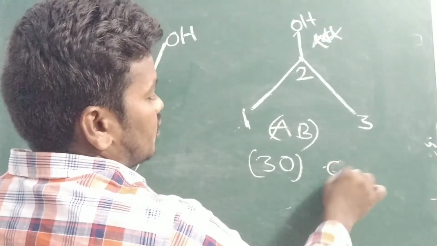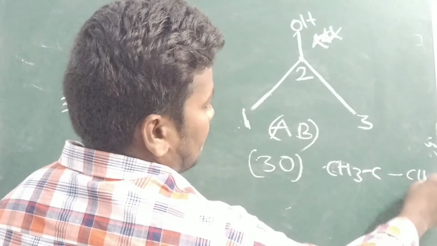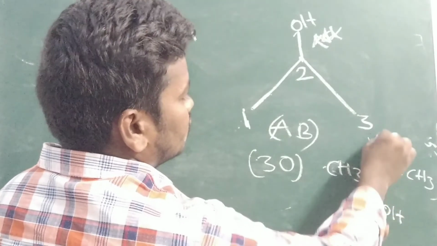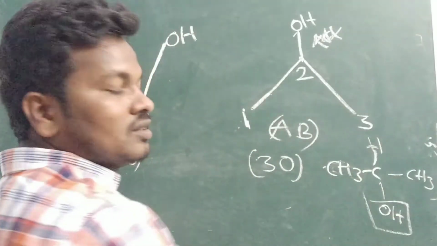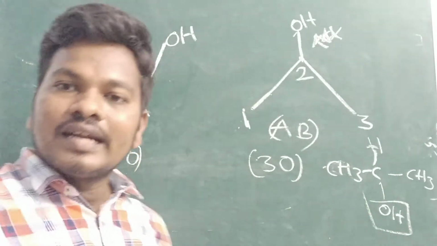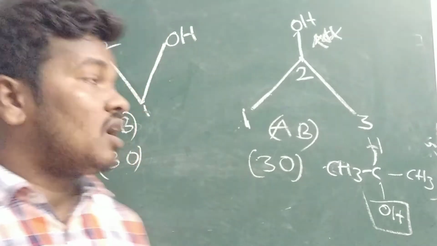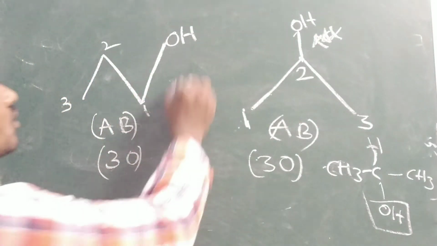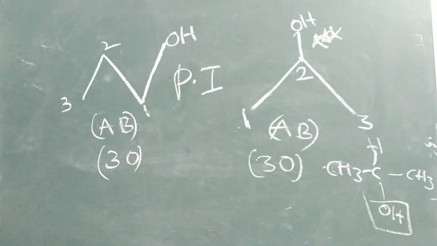Otherwise we can write CH3, C. This is only OH. How can you count OH? It is a functional group. It is not a carbon. It is attached to the second carbon. Okay. So we got 30, similar in both. So it is called positional isomerism. If the AB value is the same, it is position isomerism; if different, it is chain isomerism.